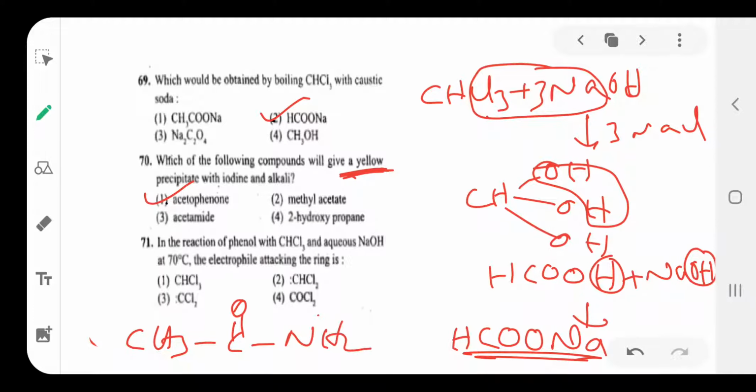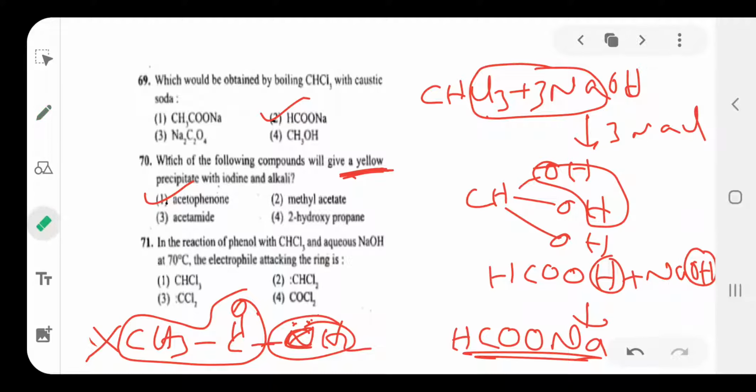CH3CONH2. Here actually the CH3CO group is there. Normally a compound which contains the CH3CO group gives the iodoform test. But here the presence of this NH2 group means it is never involved in the haloform test. In case a CH3 group were here instead of NH2, then only it would be reactive and give the iodoform test.